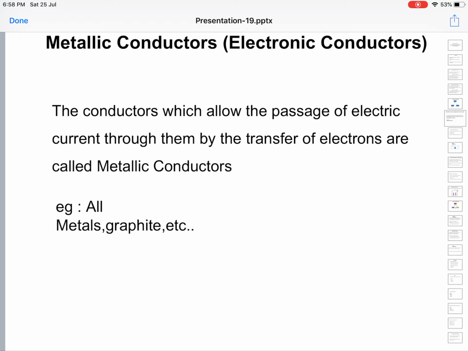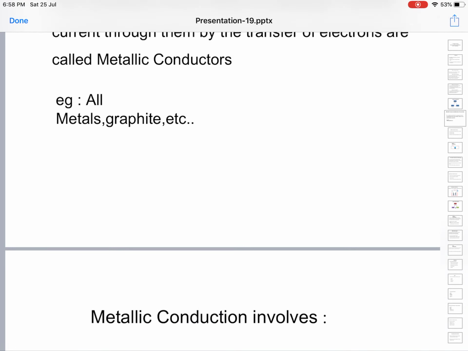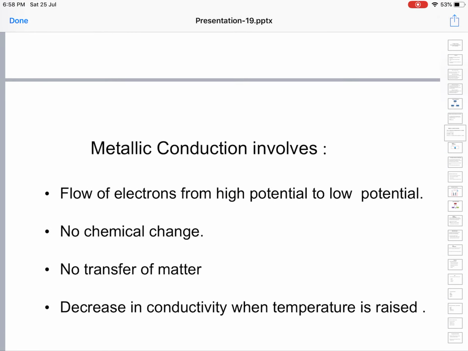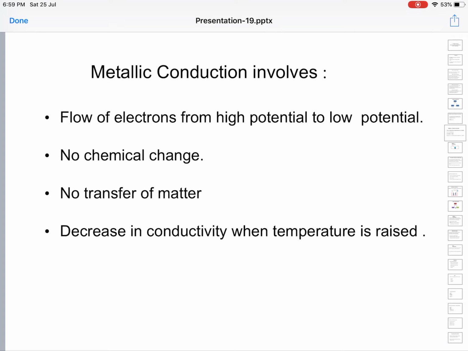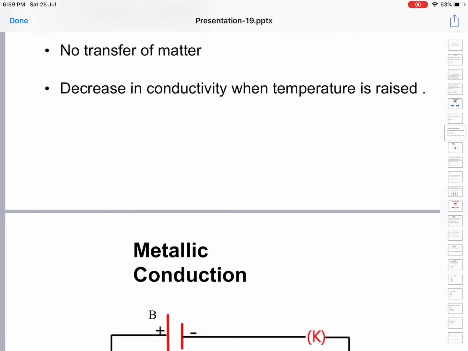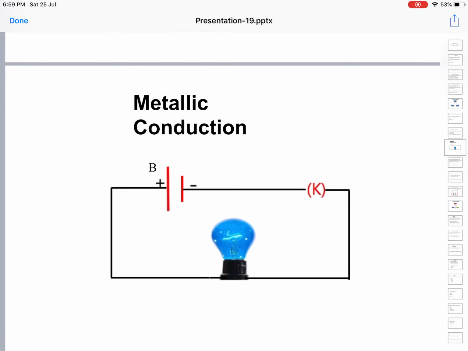All these are the points about metallic conduction. Metallic conduction involves flow of electrons from higher potential to lower potential. No chemical changes occur, no transfer of matter. Conductivity decreases as temperature is increased because the resistance will increase.